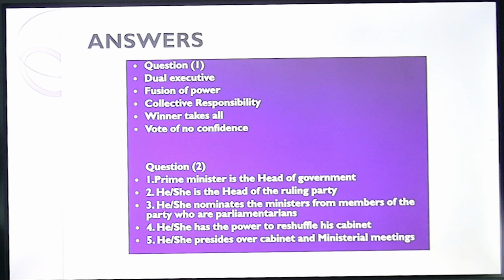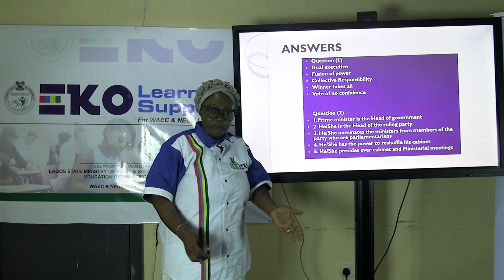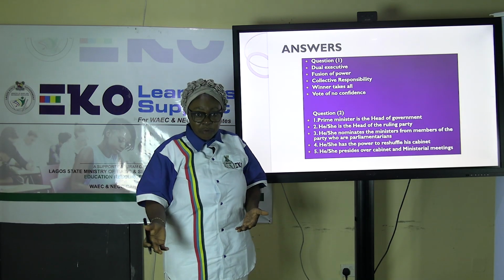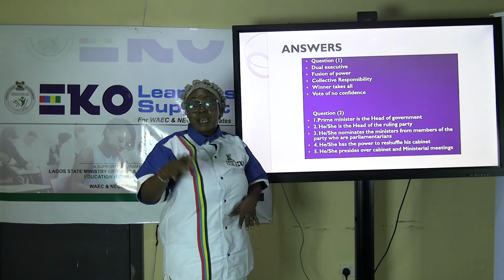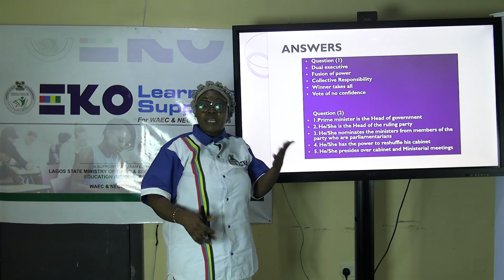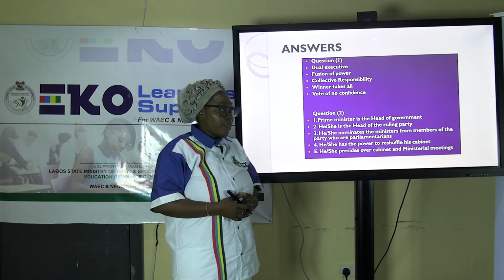And 4, he or she has the power to reshuffle the cabinet. As prime minister, he has the power to discipline, to reshuffle and to remove. So if one minister is not working well in one ministry, he can reshuffle and place him or her in another ministry where he can function better.